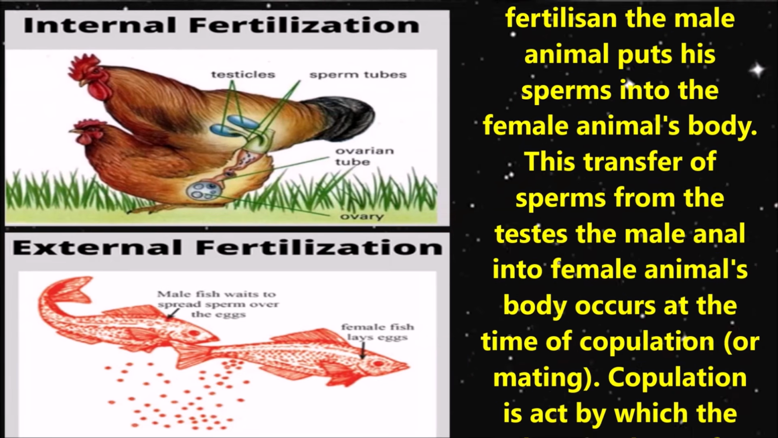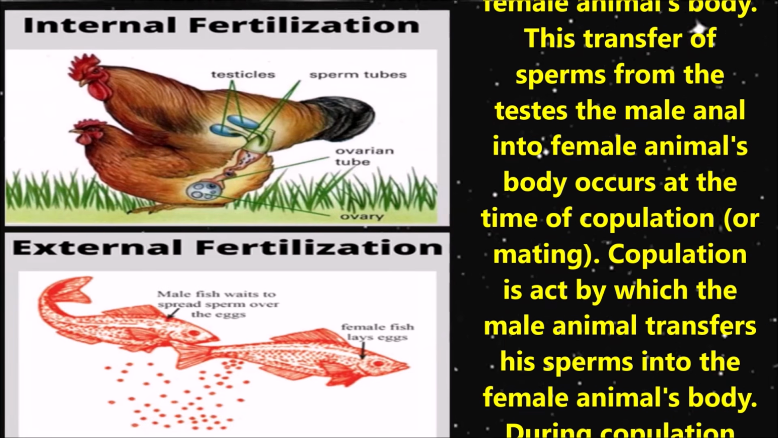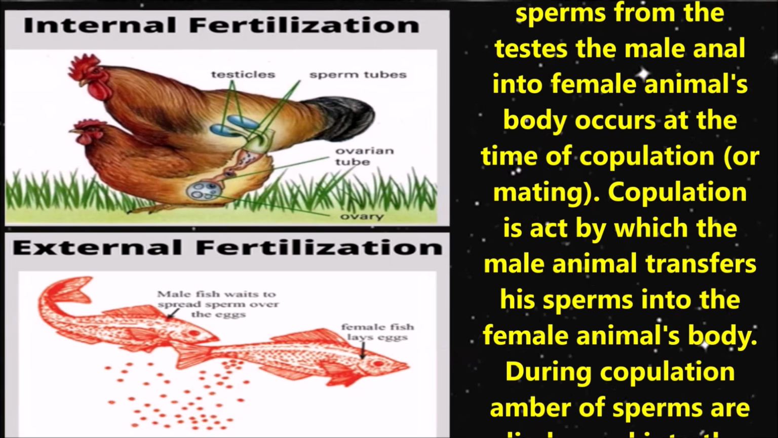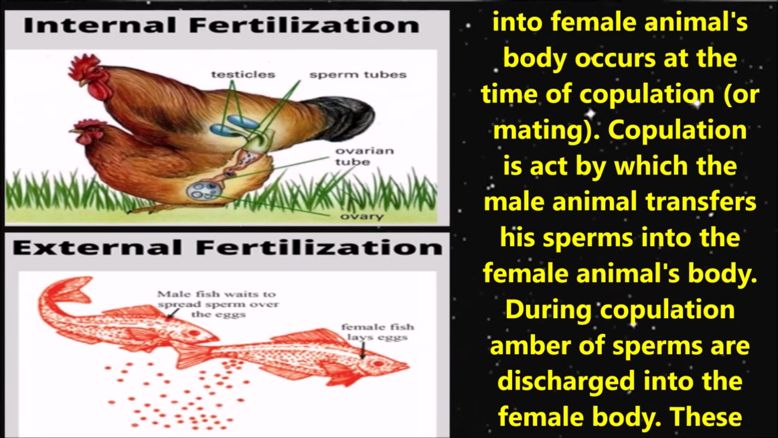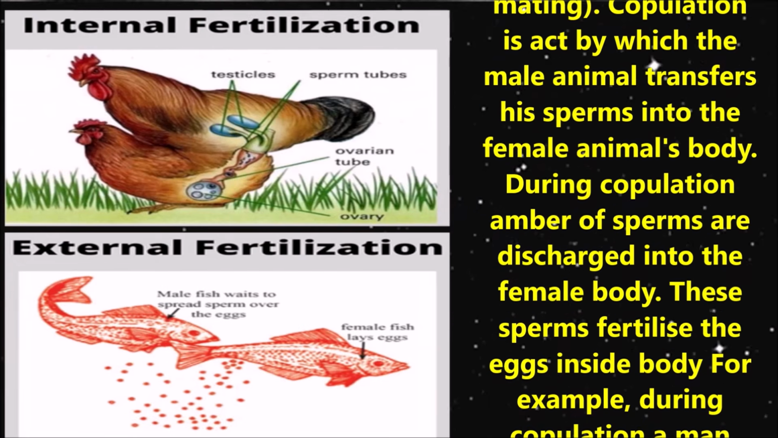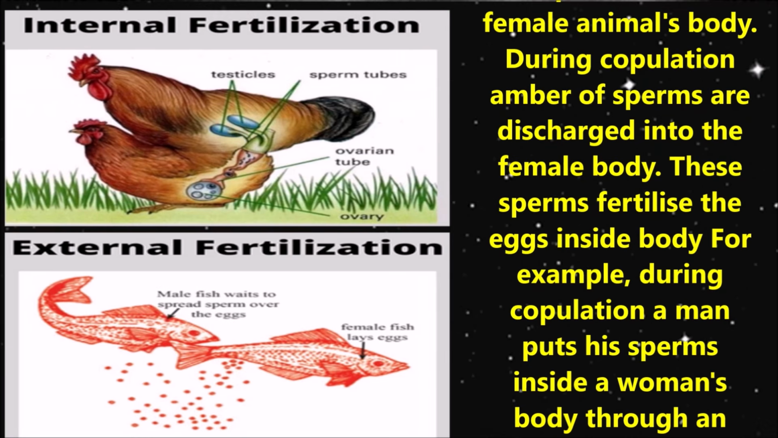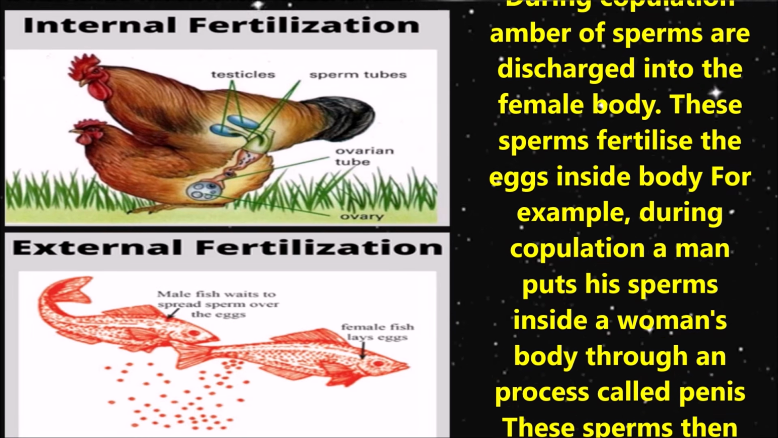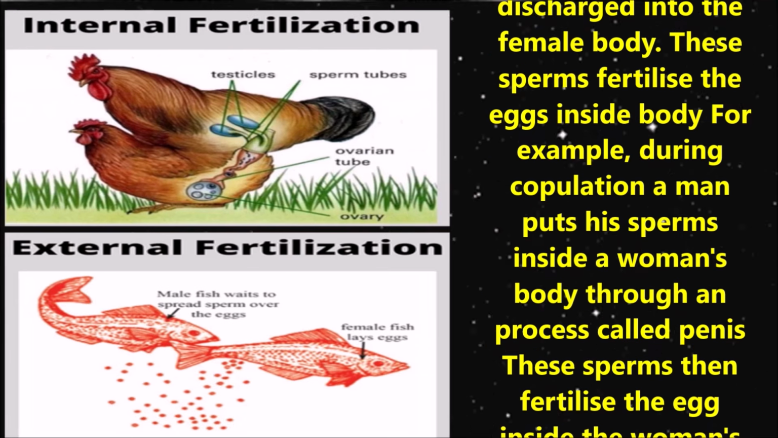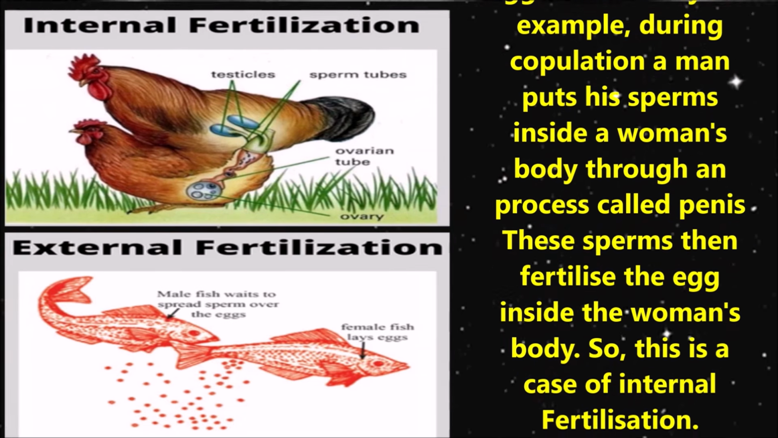In internal fertilization, the male animal puts his sperms into the female animal's body. This transfer of sperms from the testis of the male animal into the female animal's body occurs at the time of mating or copulation. Copulation is the act by which the male animal transfers its sperms into the female animal's body. During copulation, a number of sperms are discharged into the female body. These sperms fertilize the eggs inside the body.